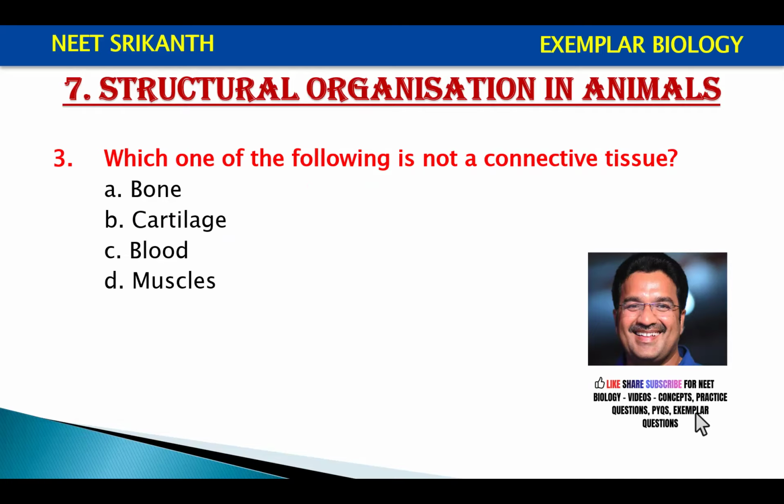Which one of the following is not a connective tissue? Bone, cartilage, blood, muscles. Blood, cartilage, and bone belong to connective tissue, whereas muscles belong to muscular tissue.